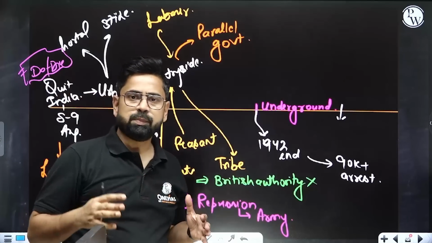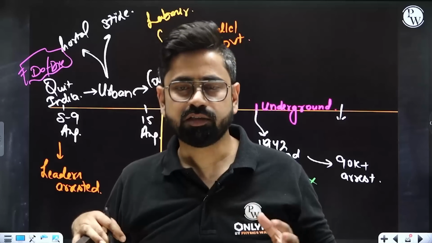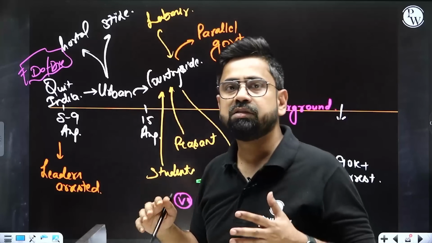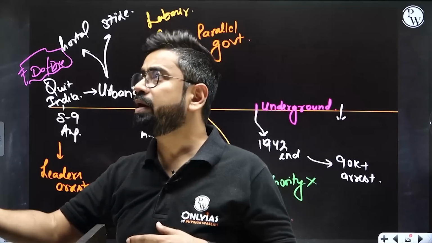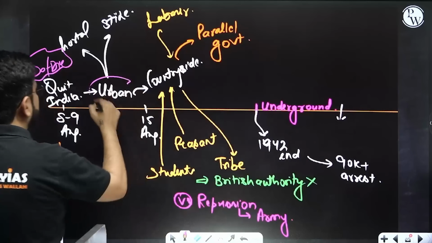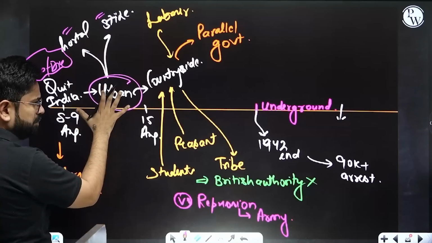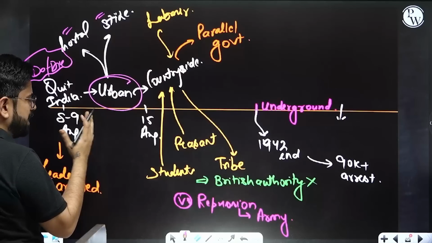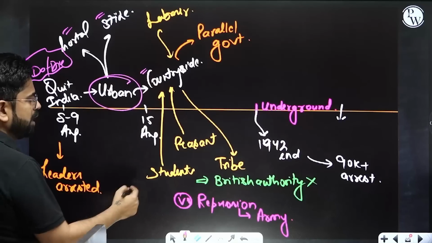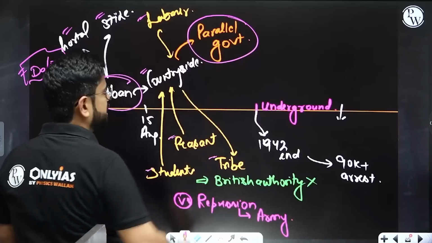They were all arrested immediately, the next morning, on the 9th. The whole Congress was arrested. There was no leader outside, and the people became their own leader. Initially, this was an urban movement. All the urban areas, be it Bombay, Patna, Calcutta, saw hartal and strikes start. But because of police pressure and so many atrocities, the movement went to the countryside. The villages, the peasants, students, tribes, laborers became part of it, and a lot of parallel governments were created.